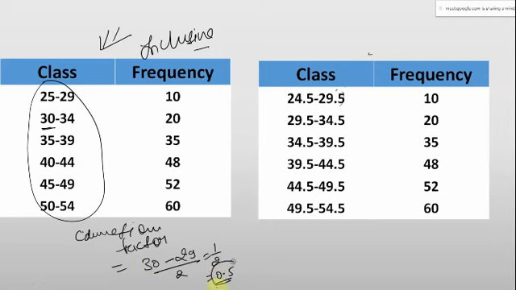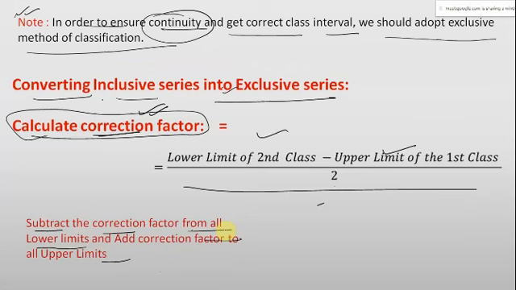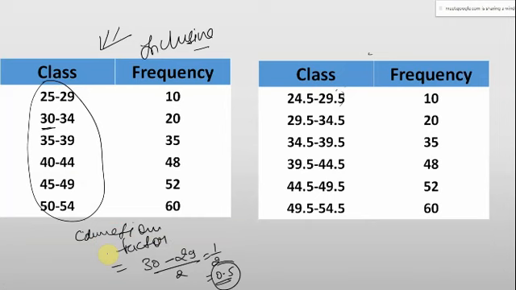Now we have got this correction factor, and it says to subtract the correction factor from all the lower limits and add the correction factor to all the upper limits. So subtract the correction factor from all the lower limits. All these are lower limits. So 25 minus 0.5 is 24.5. 30 minus 0.5 is 29.5. 35 minus 0.5 is 34.5. 40 minus 0.5 is 39.5. 45 minus 0.5 is 44.5 and 50 minus 0.5 is 49.5.